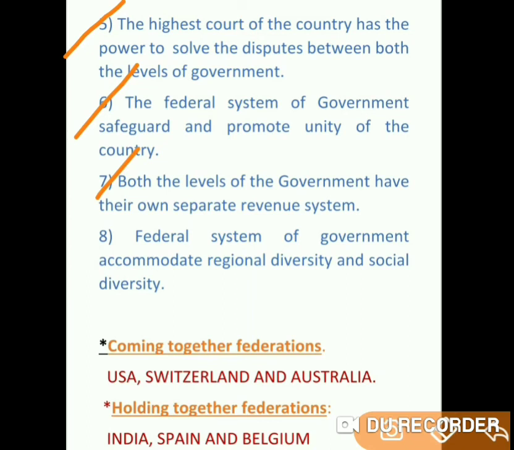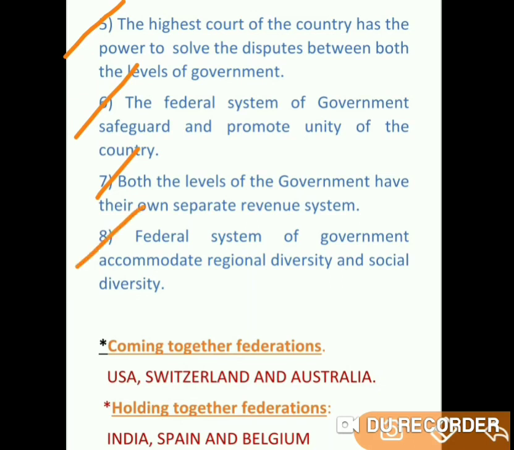If central government is asking 10 rupees, state government may ask 11 rupees, or it may ask 9 rupees. They have their own powers. There is no issue between them, and no connection between central government and state government. They can enjoy their resources, and they can practice their own type of revenue system relating to taxation and any other kind of issues which relate to resources. So these are all some important features of federal government, and let us see the last one also.